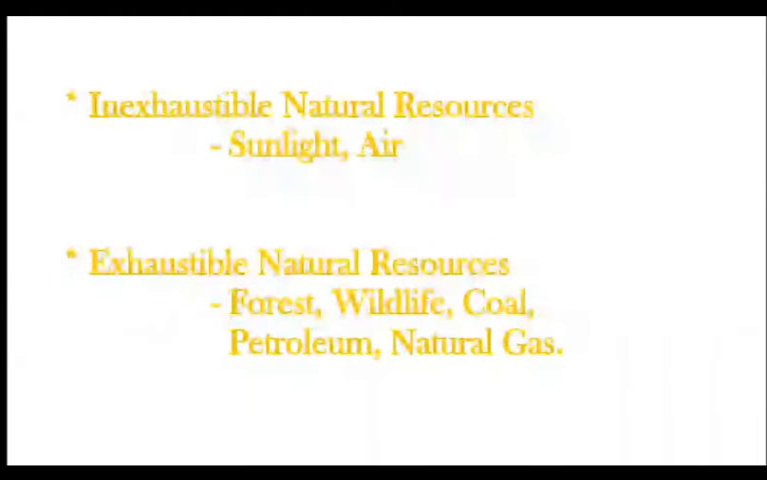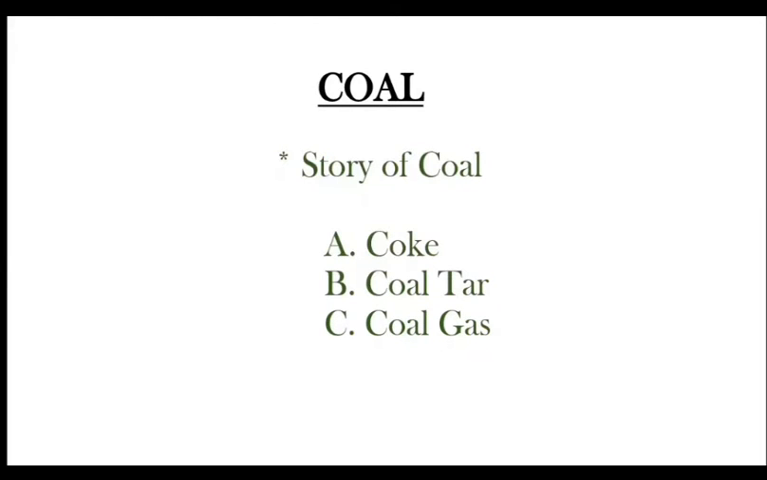Some of the exhaustible natural resources are forest, wildlife, coal, petroleum and natural gas, okay? And some exhaustible natural resources like coal, petroleum and natural gas were formed from the dead remains of living organisms. So these are also known as fossil fuels. Now, we'll take a look at our first topic, coal.